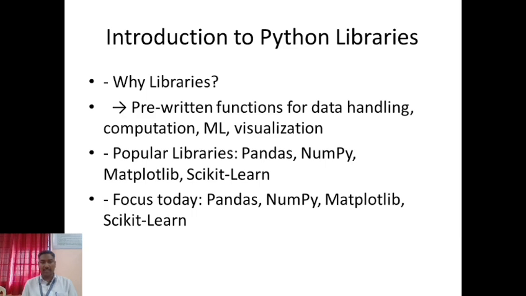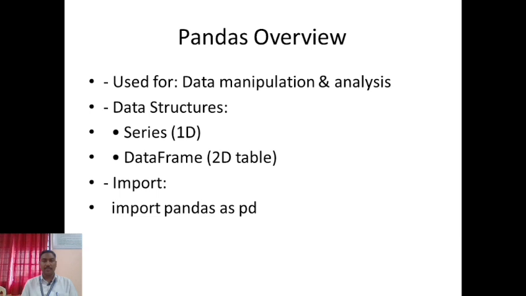In Python, mainly 4 libraries are popular. The first one is Pandas, second is NumPy, third is Matplotlib, and then Scikit-learn. In today's practical, we learn these 4 libraries. So first, the Pandas overview.